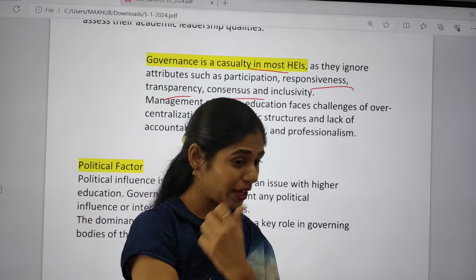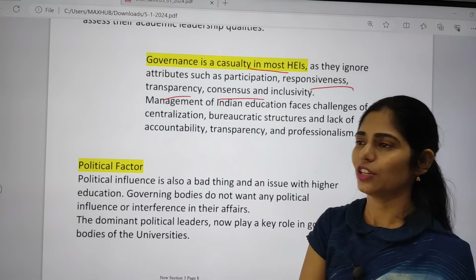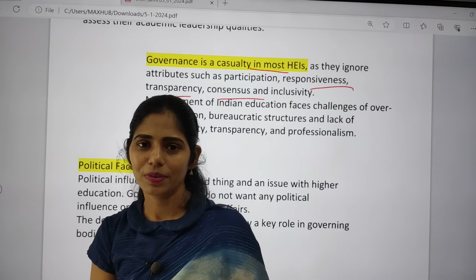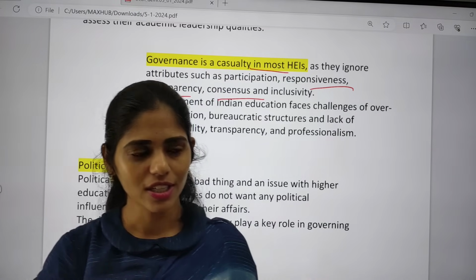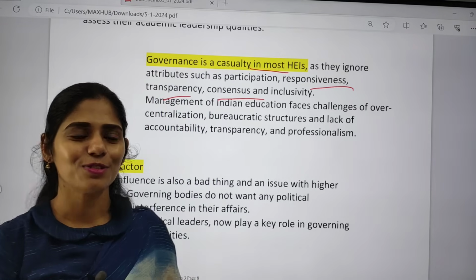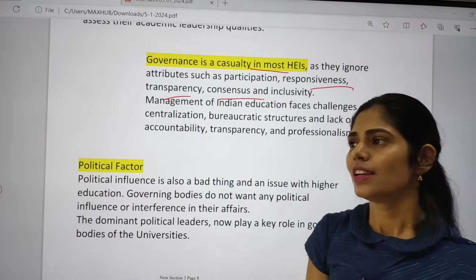So I remember a lot, when I was in my first year of graduation, in my family I was the topper, the gold medalist actually. At that time, I came from a village and entered the city.